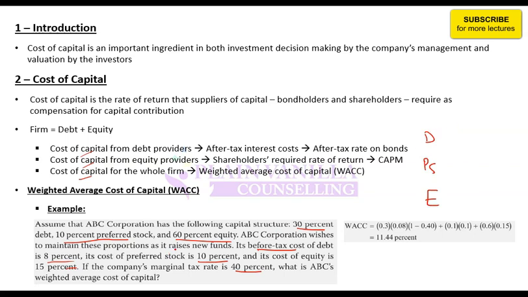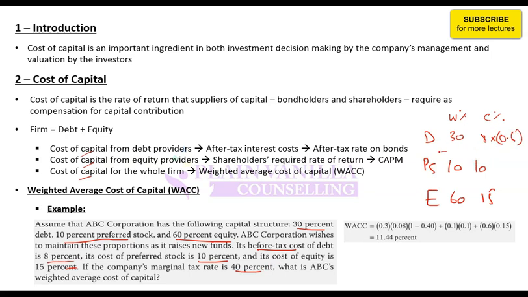Costs are... weights are 30, 10 and 60. And costs are 8, 10 and 15. But this 8 should be taken on an after tax basis. They have told you this is the before tax cost of debt. So on an after tax basis it will be 8 into 1 minus tax rate. Tax rate is 40%. So 8 into 0.6.